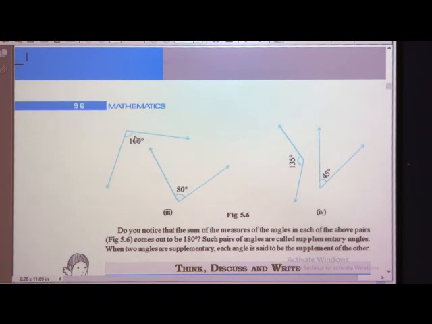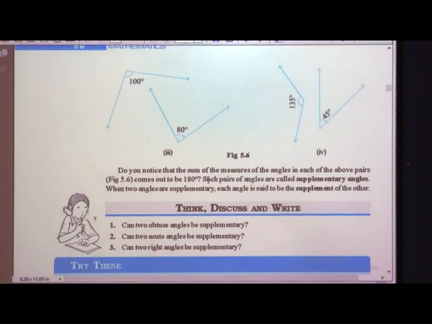If one angle is given to you, you have to find the value of the other angle. So the sum should be how much? 180, because it is a supplementary angle. Here 100 plus 80 is 180, so it is supplementary. Here 135 plus 45 is 180, so it is a supplementary angle.